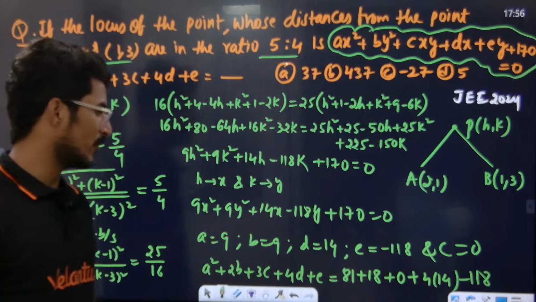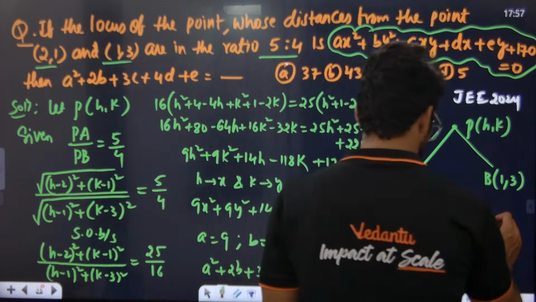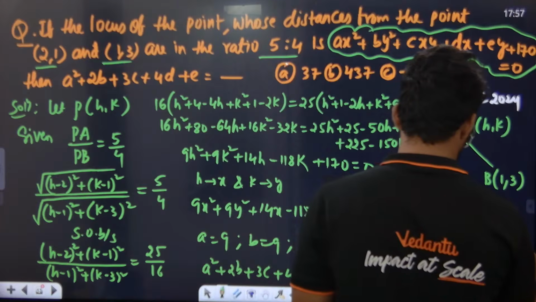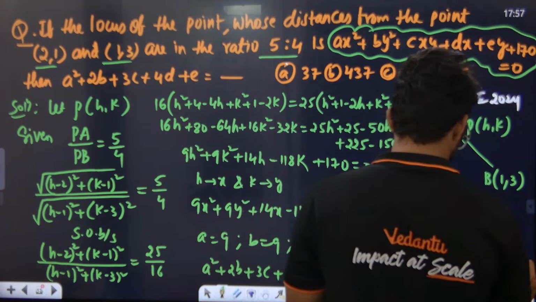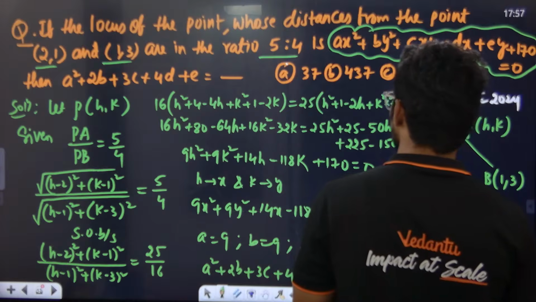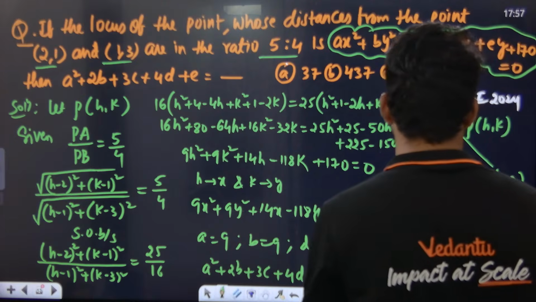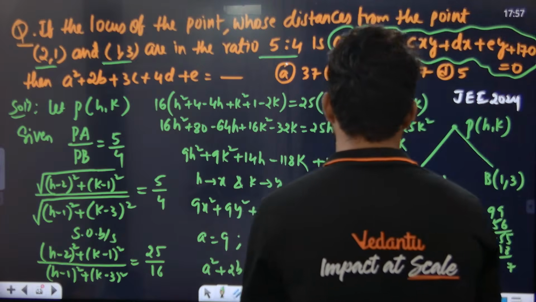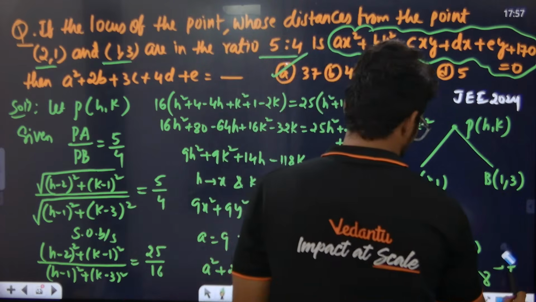Simplify this. Look, 99 plus 56. 155. Correct or not? 155 minus 118. Unit digit is 7. 27. Correct or not? 20, 30, not 27, 37. Yes or no? 37 should be the right answer. 37. A for Ahmedabad is the right answer.